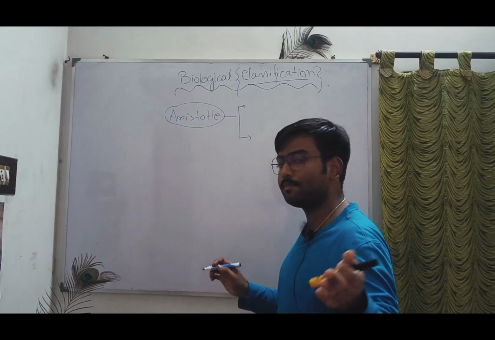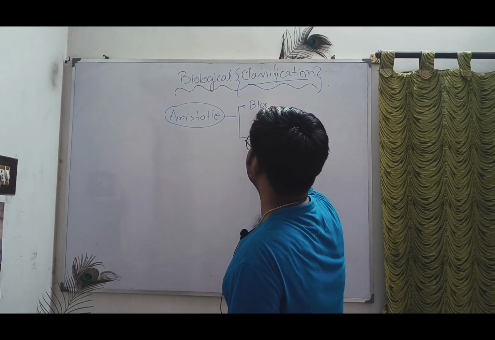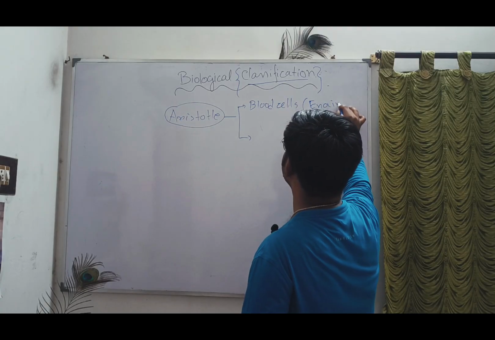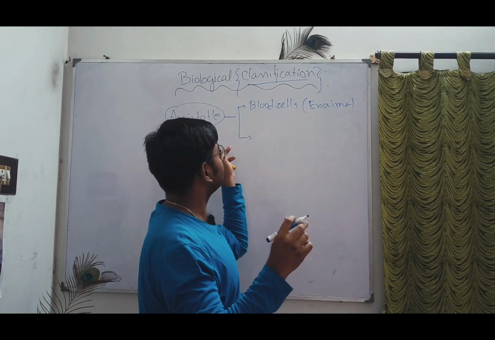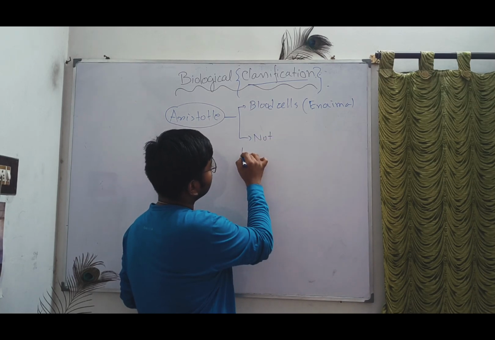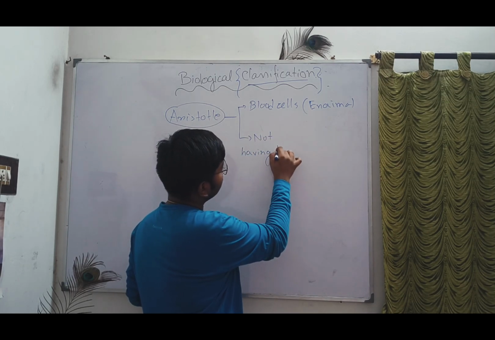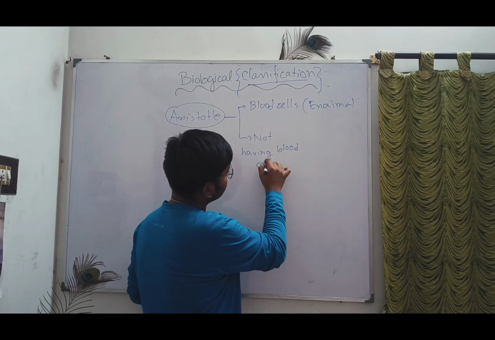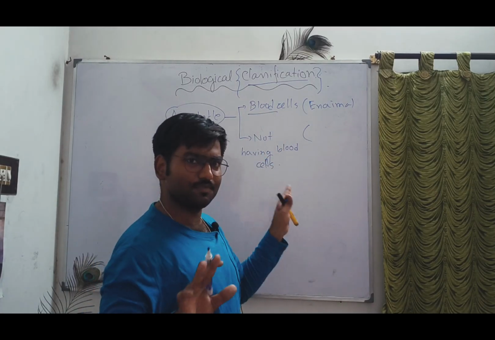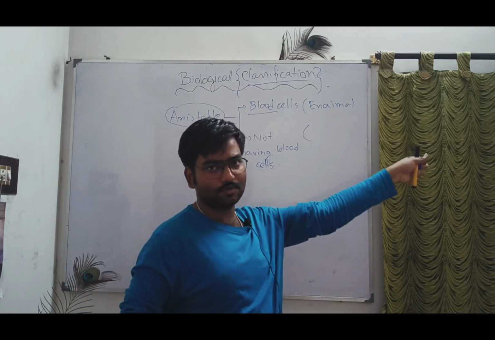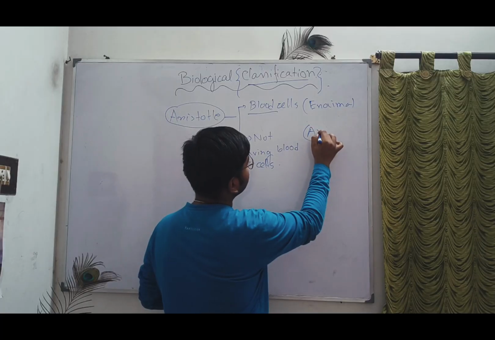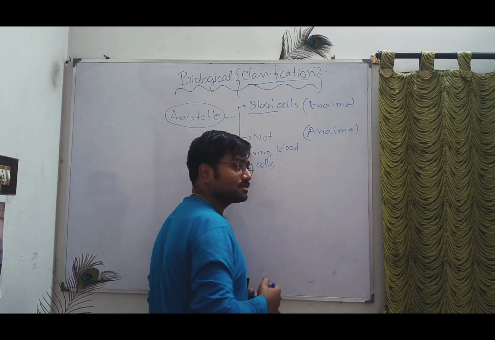Those who have blood, they are called enaima, E-N-A-I-M-A. And those not having blood are called anaima. Blood is present in one category and blood is not present in another category. So this was the first classification.